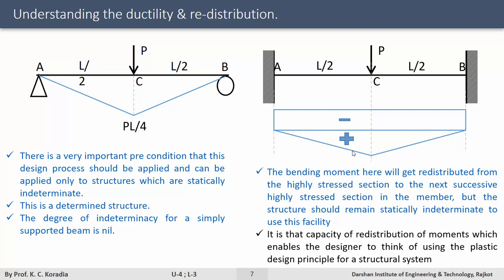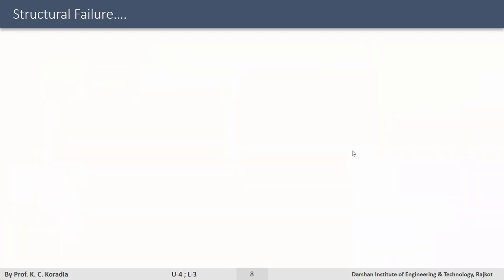Having said this, we can make a very important comment saying that ultimate load design uses the material capacity to its maximum, whereas the elastic design does not. So that is seen as one of the positive points in the design perspective. Now the structure can fail in many ways. Let us see what failure we can address in ULD.